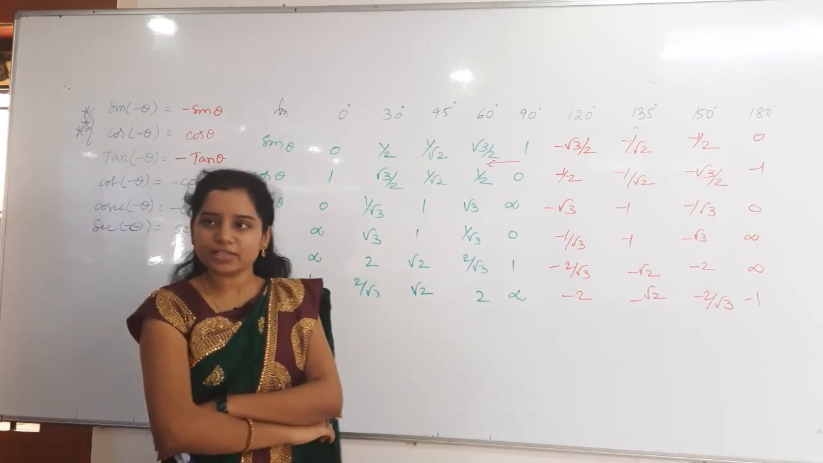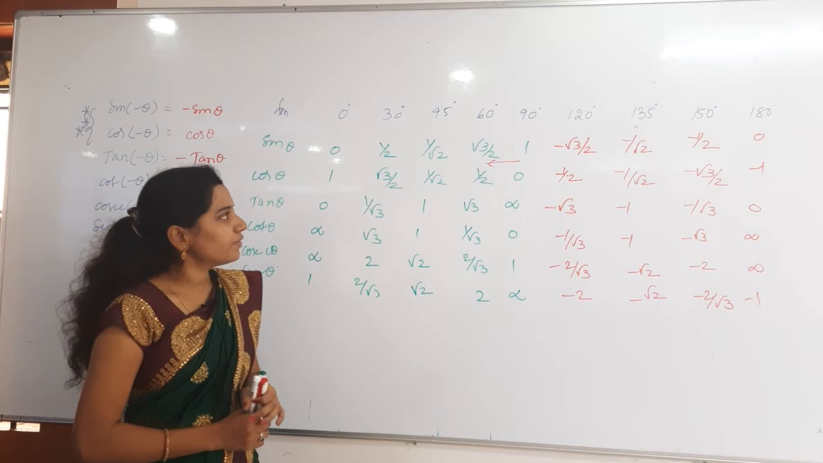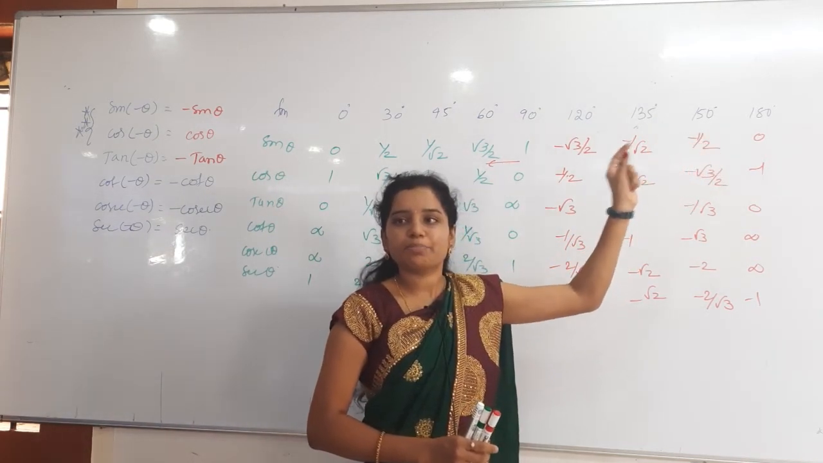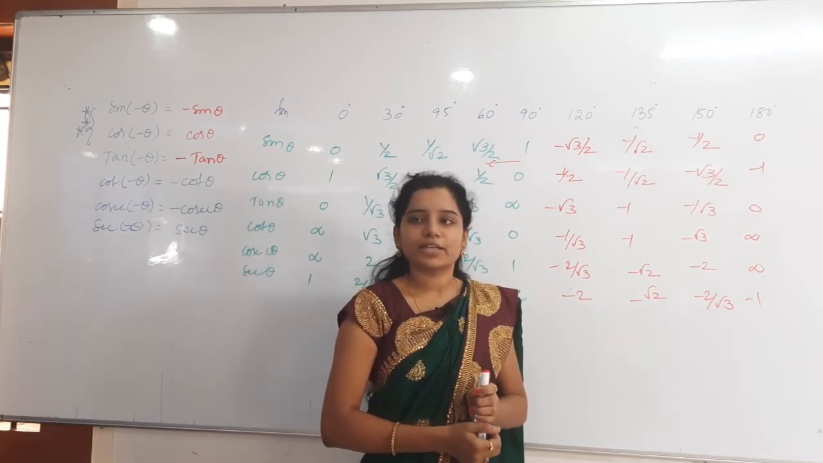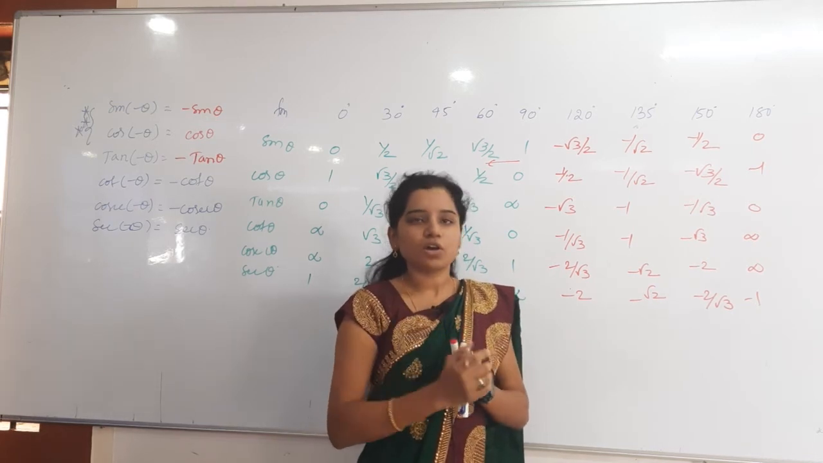You got the shortcut, right? How to remember? Then one more shortcut is, whenever you are dealing with 90 to 180, nothing but you are dealing with 90 plus theta. 90 plus theta means sine will become which function? Sine function will become the cos function.